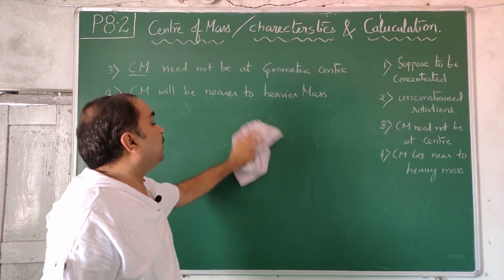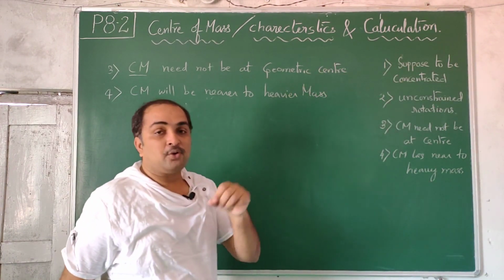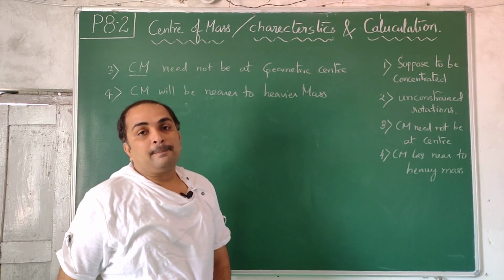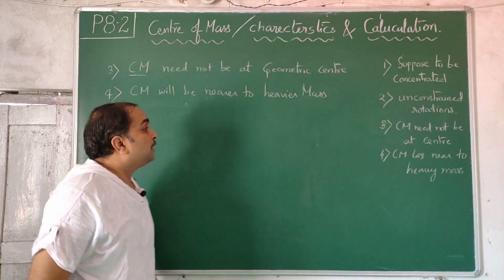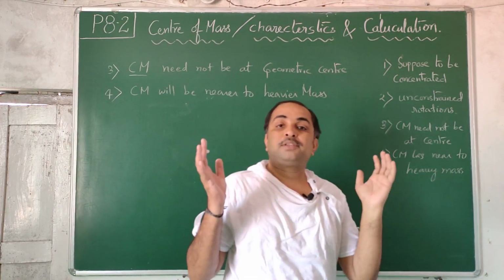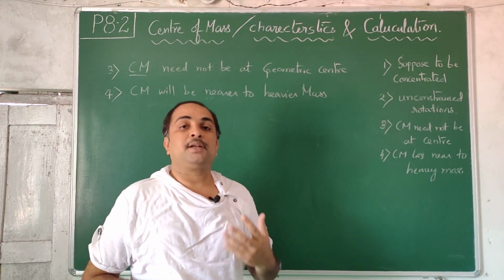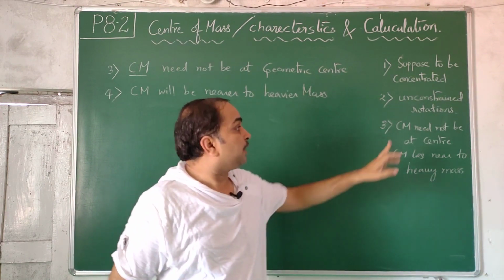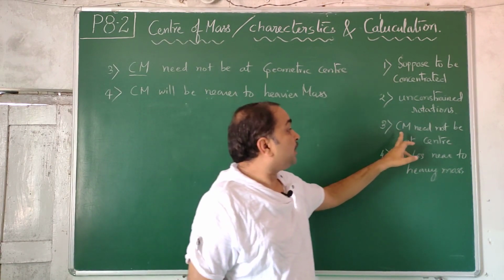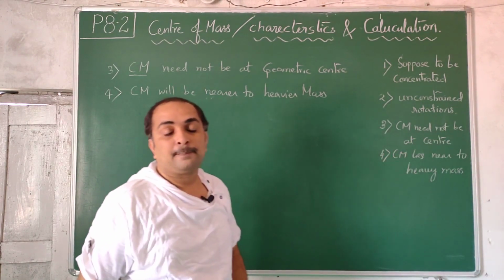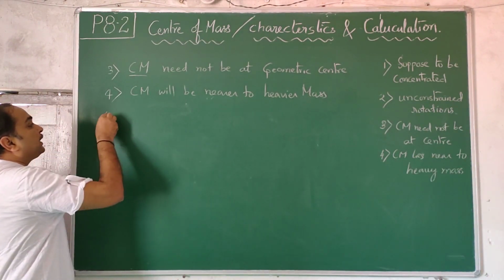This point which I told now will come into the calculation. When we do the calculation, you will understand that the Cm we are going to calculate will be coming nearer to the heavier mass. During the calculation you will understand that. So center of mass is a point where the mass of the whole system is supposed to be concentrated, is the first point. Unconstrained, unrestricted rotations of any object will happen about an axis which passes through the center of mass. Center of mass behaves as a natural pivot or a natural hinge. Center of mass need not be at the geometric center. Center of mass lies nearer to the heavier mass. Fifth point. These all things are characteristics of center of mass.